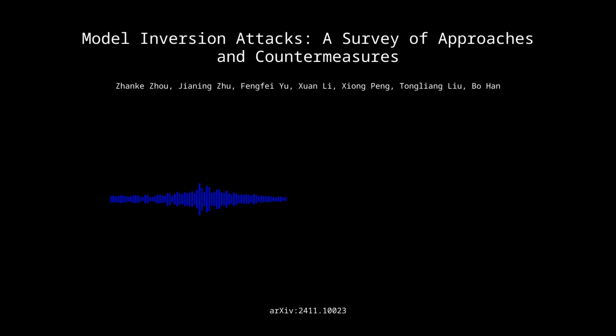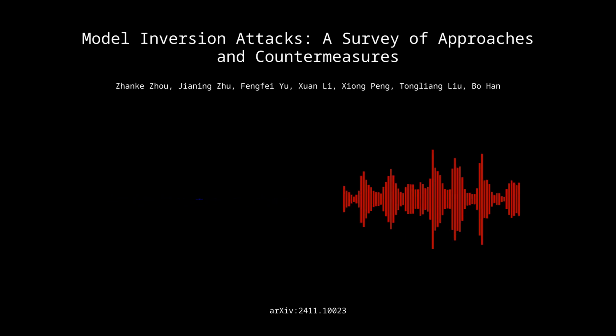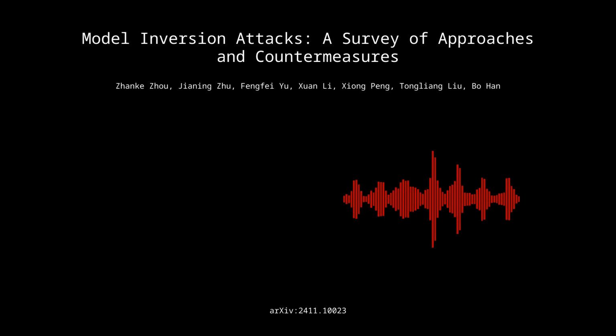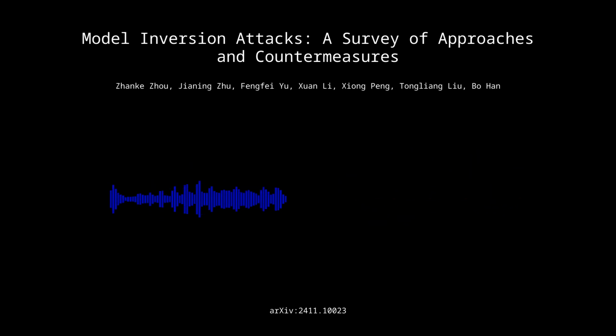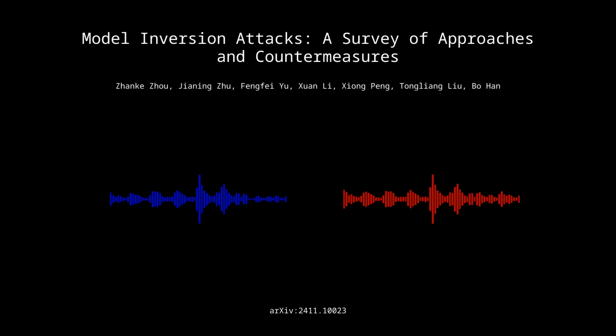Now, the paper also delves into the future of MIA research in the context of specific domains, recognizing that each domain presents unique challenges and opportunities. Right. So let's start with the image domain. What are some of the anticipated developments in that area? So one trend is the growing use of deep learning techniques for both attacks and defenses.